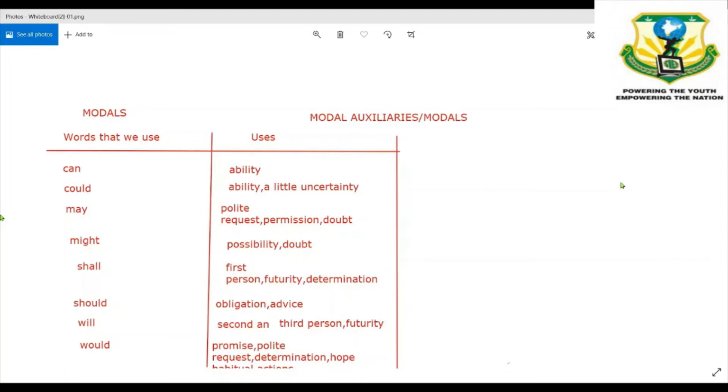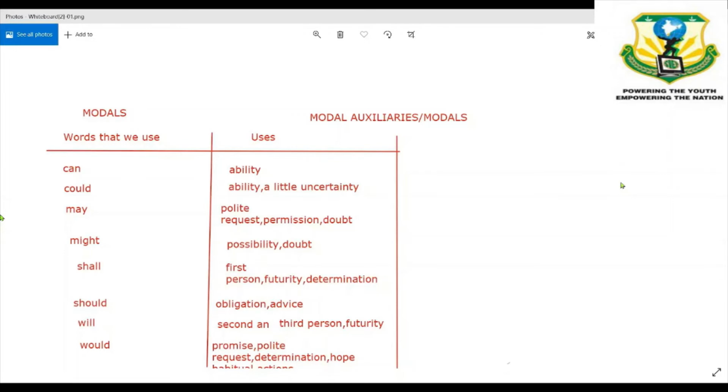It may rain. Might is also used for a doubt, but when there is a lot of possibility for it to happen. For example, if the sky is too dark and it is about to rain, you can say it might rain. You are 90% sure that something will happen. But if you are only 50% sure, you can use may. So it is based on the possibility.